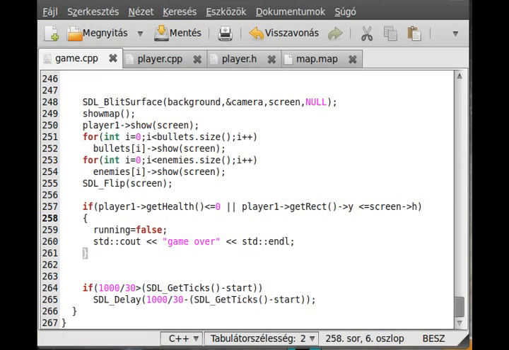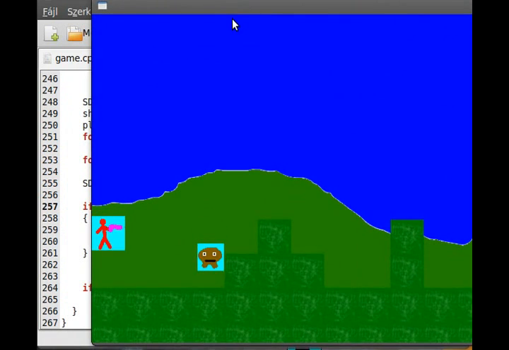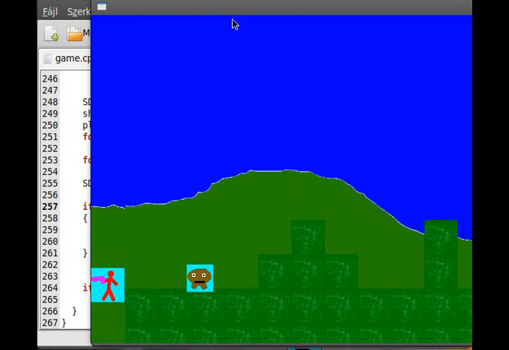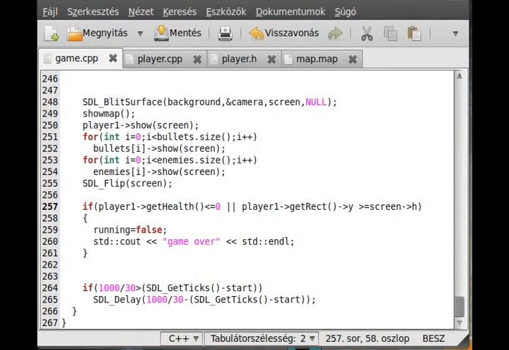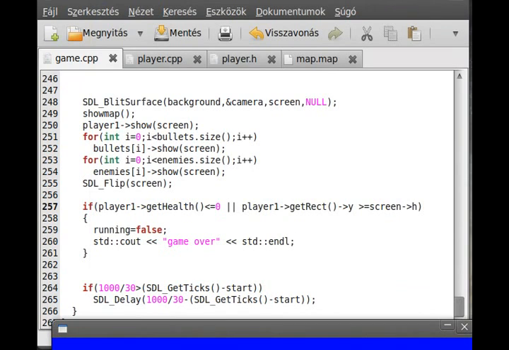So compile, run. Oh, greater than or equal, not less than or equal, because we are under the map, not above the map. Now we can compile and run, and I just try to jump off the map. Okay, seems promising. Okay, probably I see one problem. If we are shooting in the other direction, as you can see, it still shoots in the wrong direction. So we have to change that.